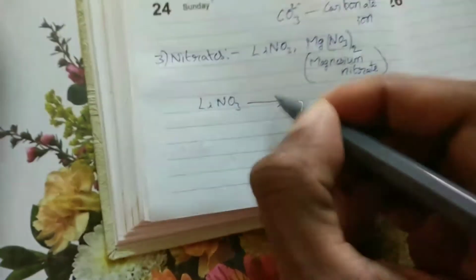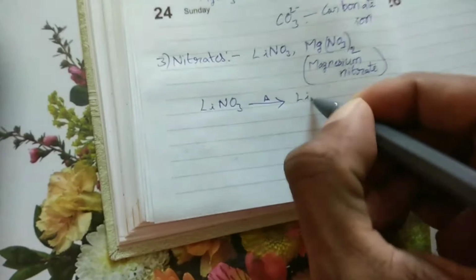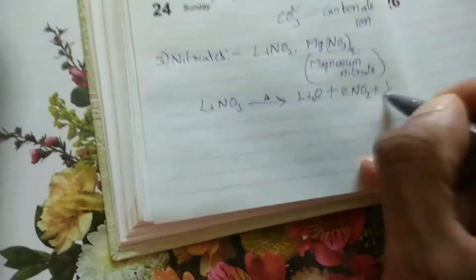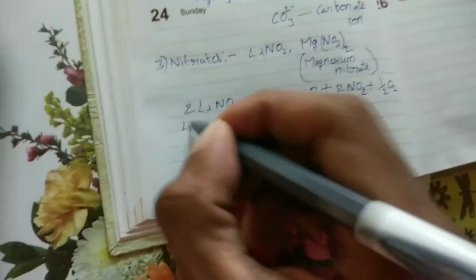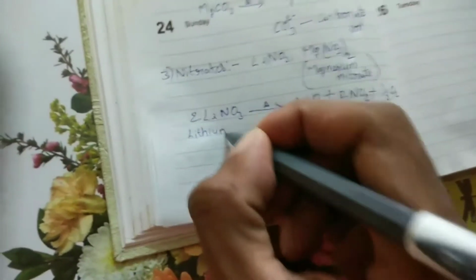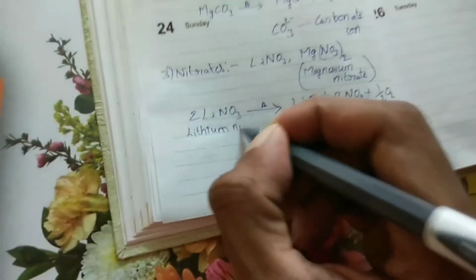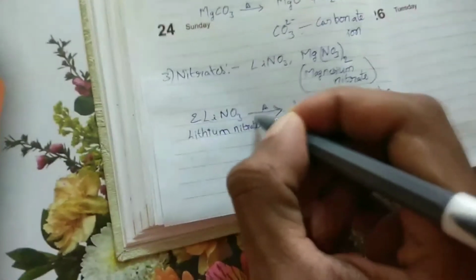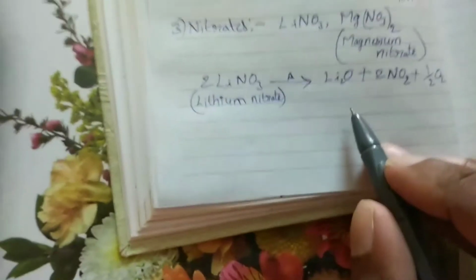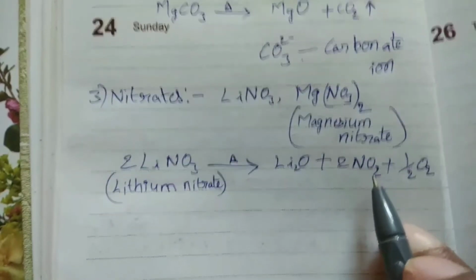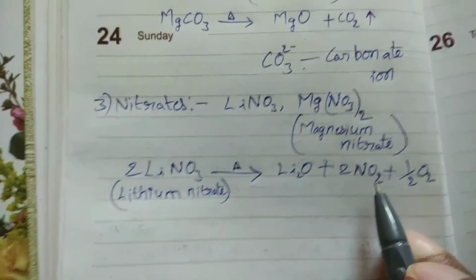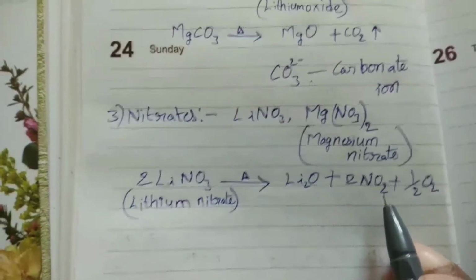LiNO3 gives rise to Li2O plus 2NO2 plus half O2. So this is lithium nitrate. Lithium nitrate on heating changes to lithium oxide, Li2O, and nitrogen dioxide, NO2, plus half O2.